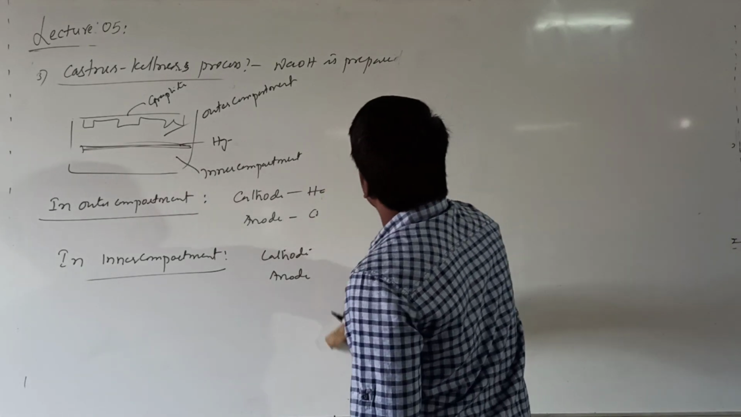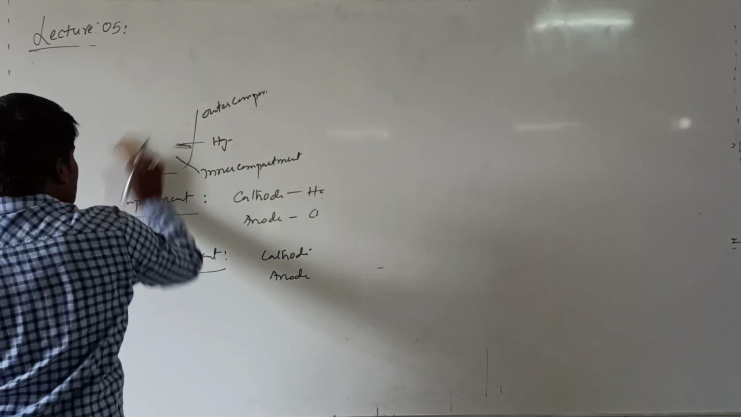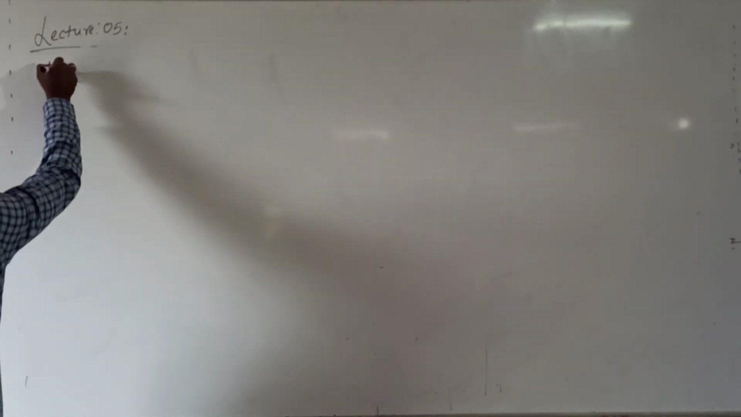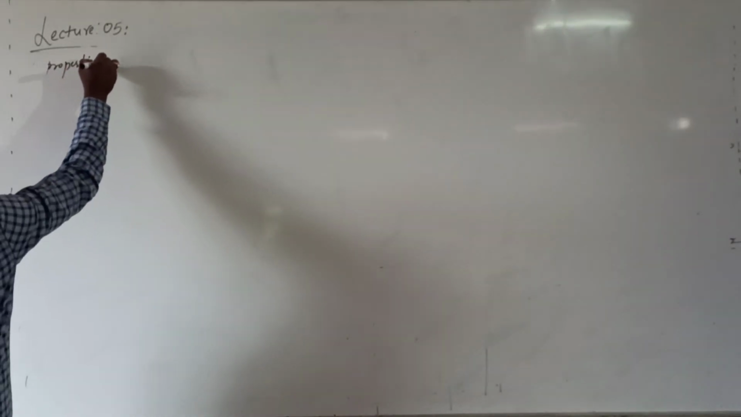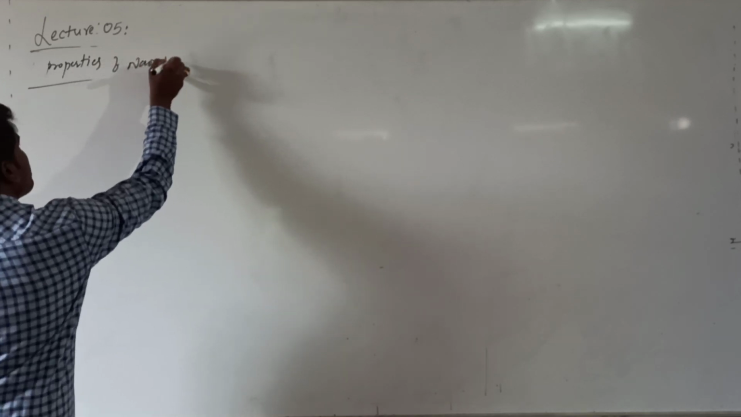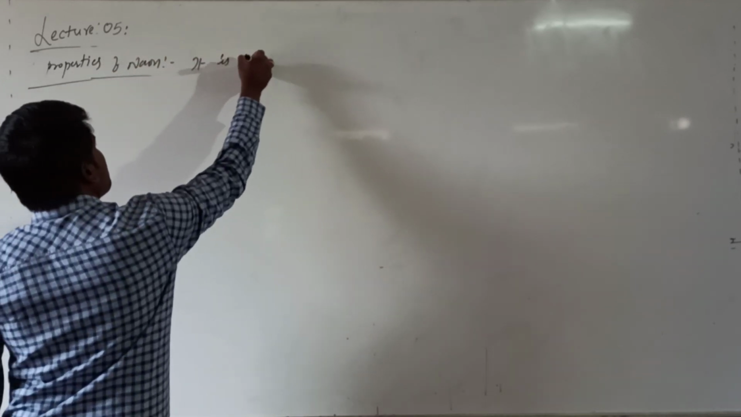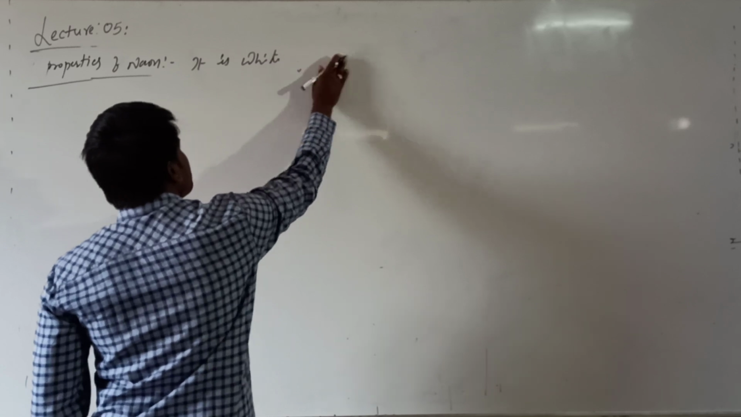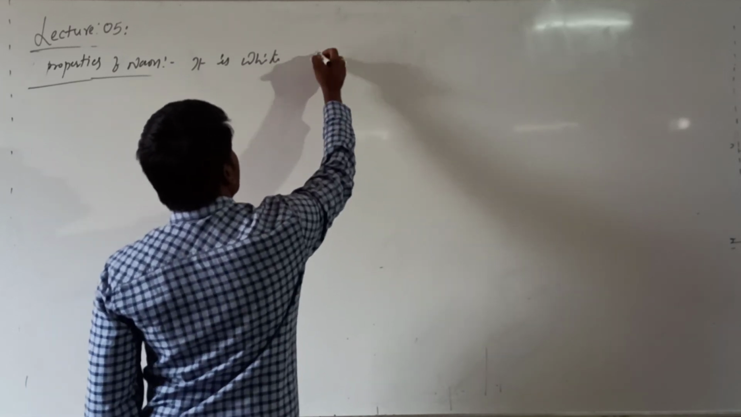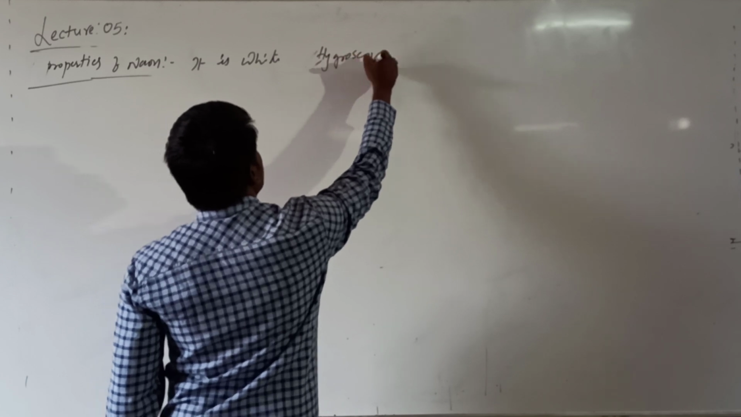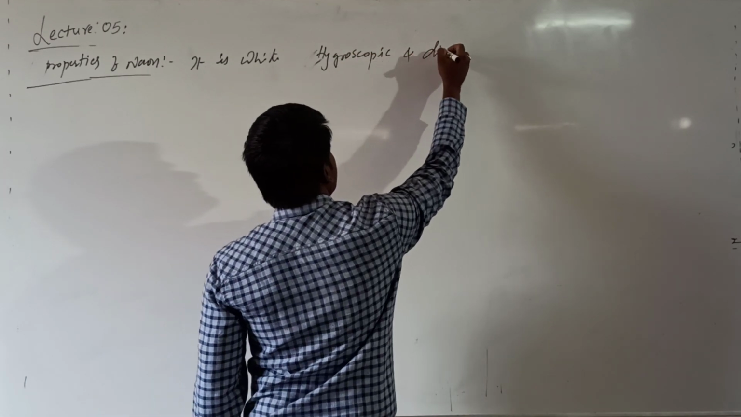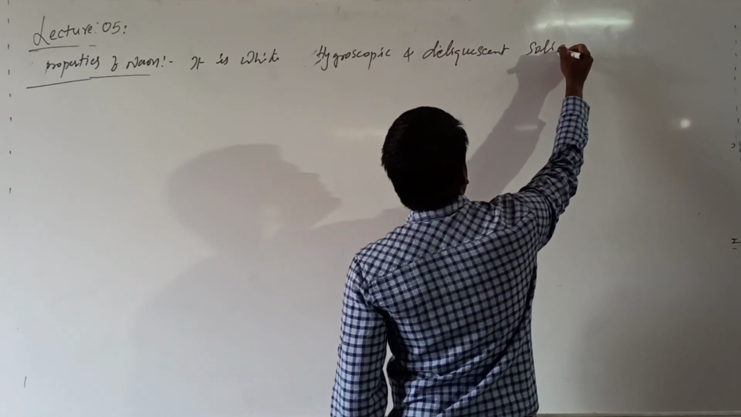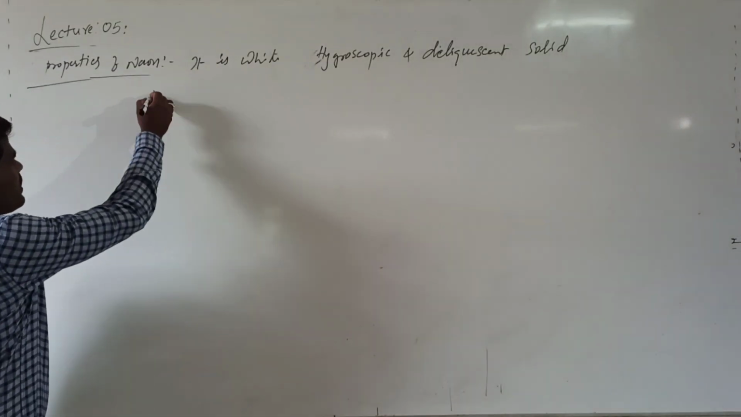Sodium hydroxide. Now, if you are talking about the properties of sodium hydroxide, the important thing is that it is a white crystalline solid, white, hygroscopic and deliquescent solid. What is meant by hygroscopic and deliquescent?